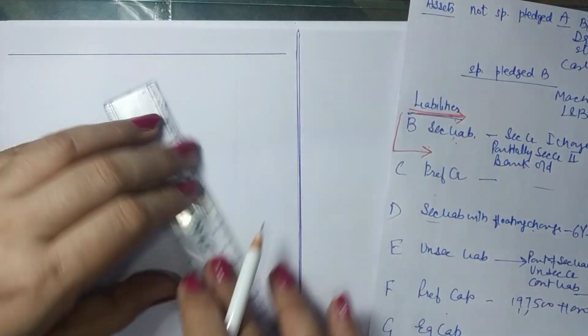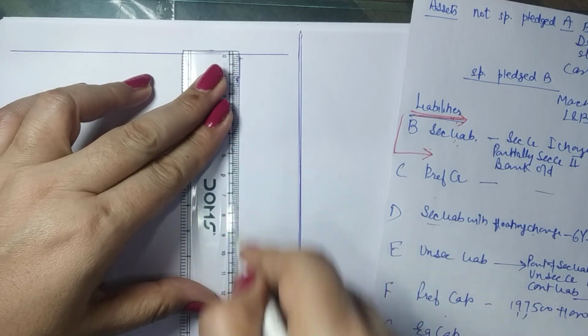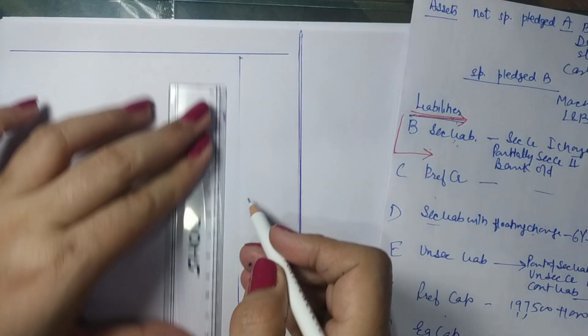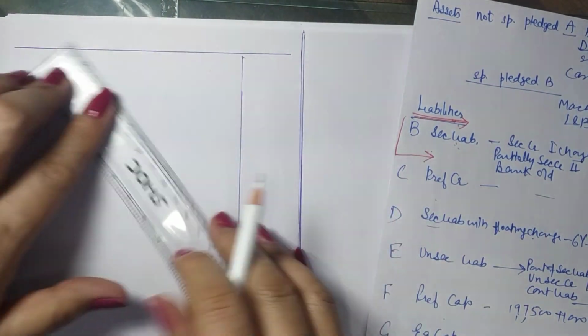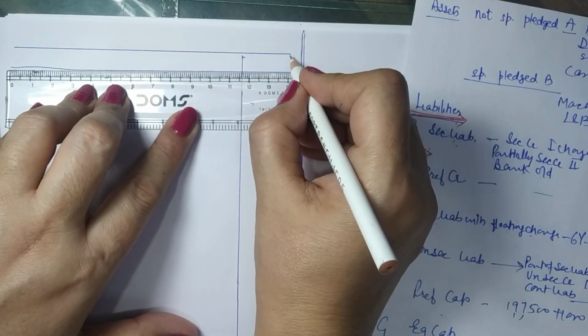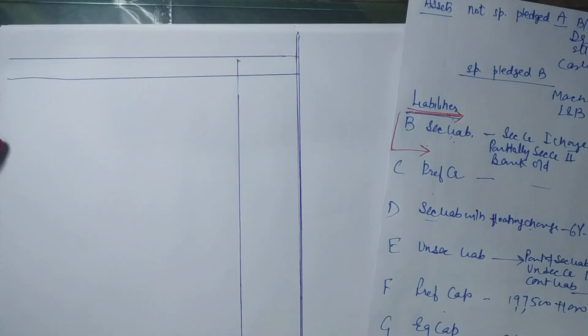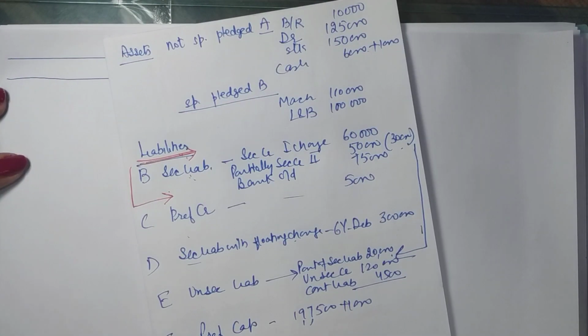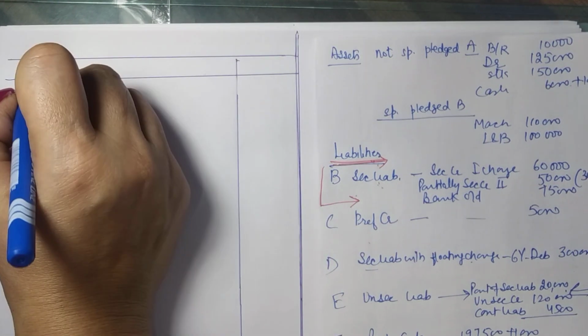So starting with the statement. Okay, so I am making it alongside so that you can understand the way the columns will go. Now for the assets we have only two columns.